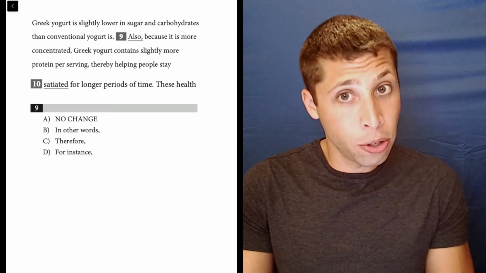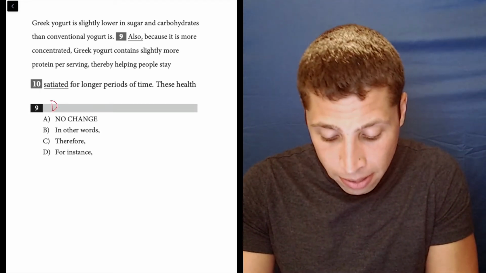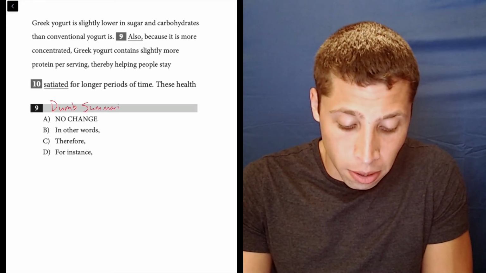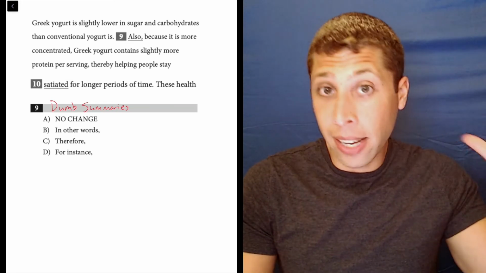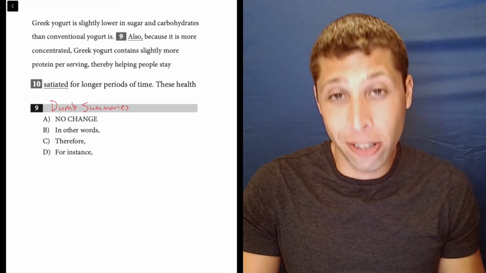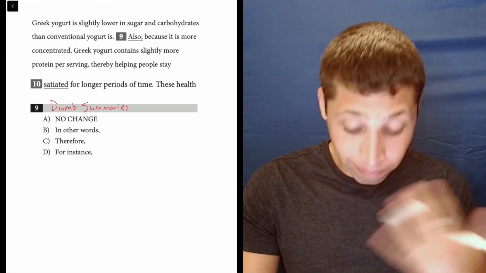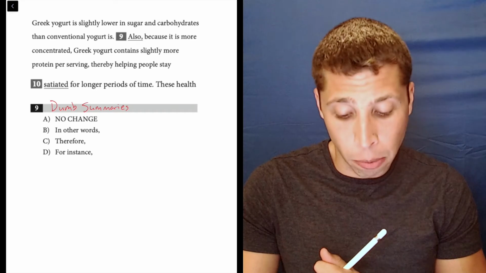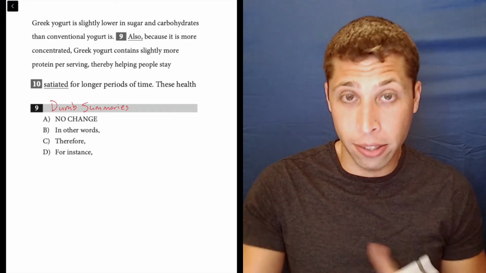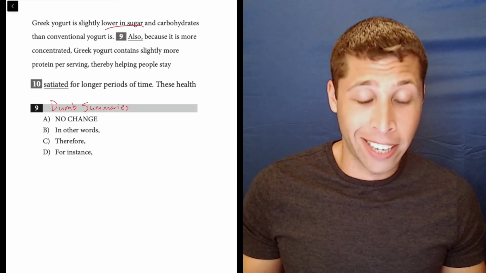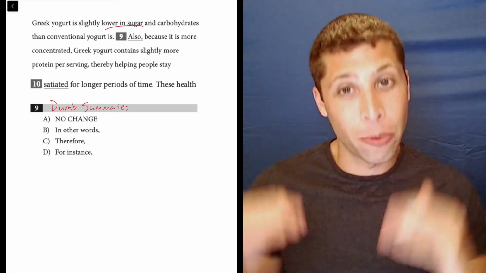So the best way to do that, anything with ideas, is to keep it simple, right? Use dumb summaries to start. We can always get more advanced after you've eliminated some bad answers. So let's look at the connotations of these two sentences first. First one says, Greek yogurt is slightly lower in sugar and carbohydrates than conventional yogurt is. Well, that's a good thing, right? Lower in sugar, lower in carbs. If you're trying to stay healthy, stay on a diet, those are things you usually want to keep low.